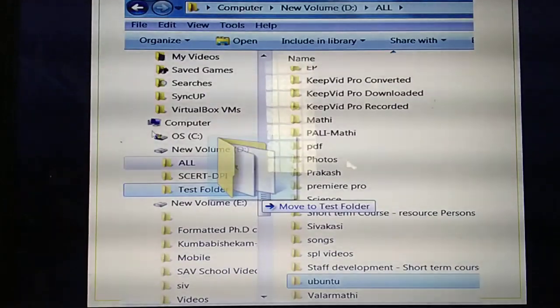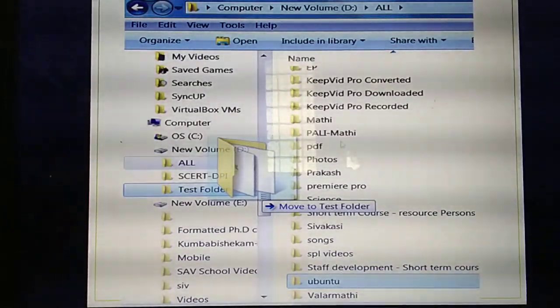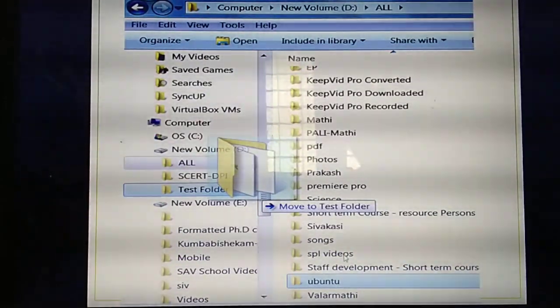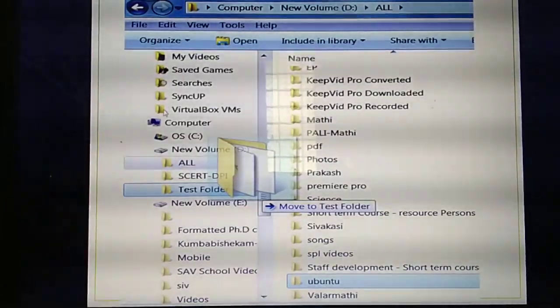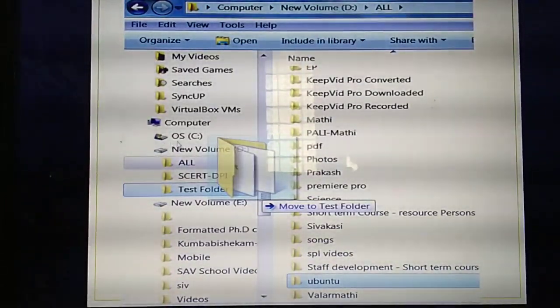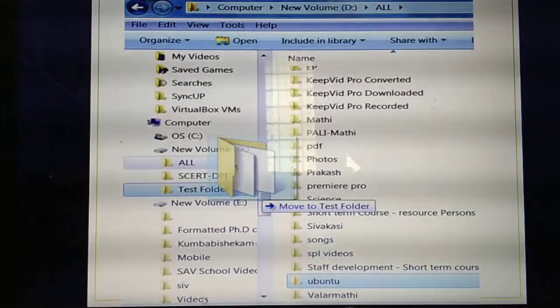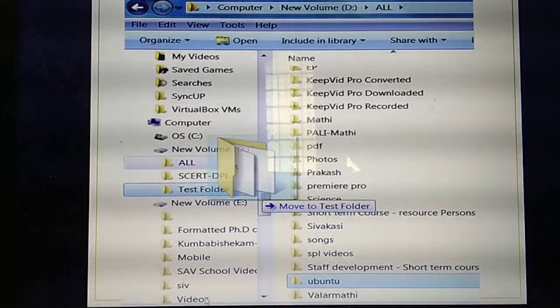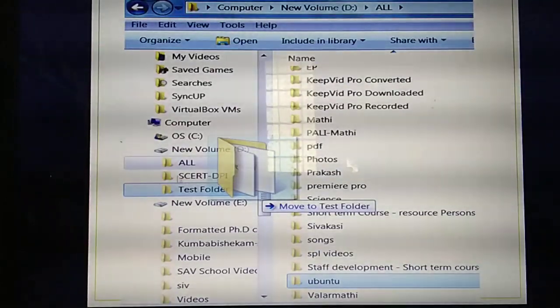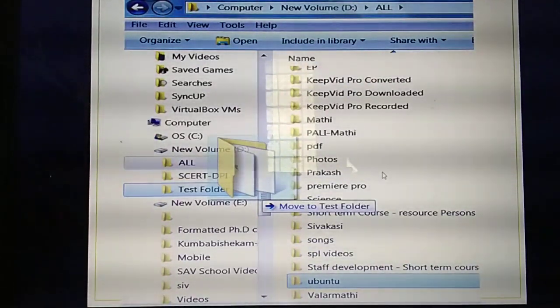So this one we are calling the left pane and this side we are calling the right pane. Okay, so if you click these icons, what folders will be present inside those drives? All the folders will be displayed here. What's the first step I need to do? Which folder do I need to move to this location?